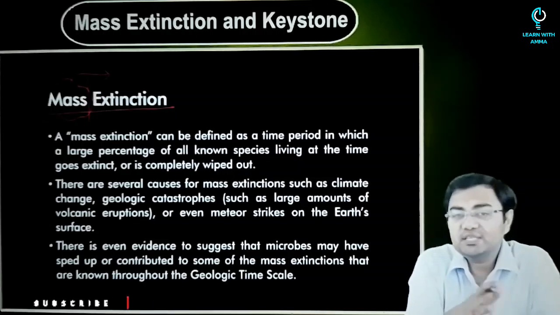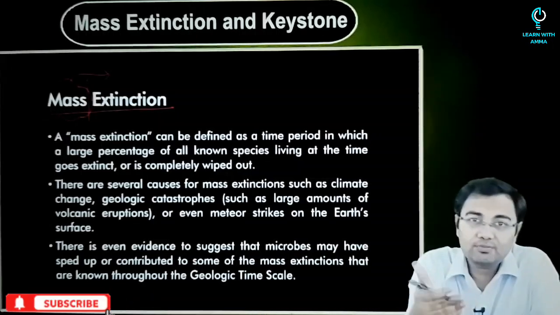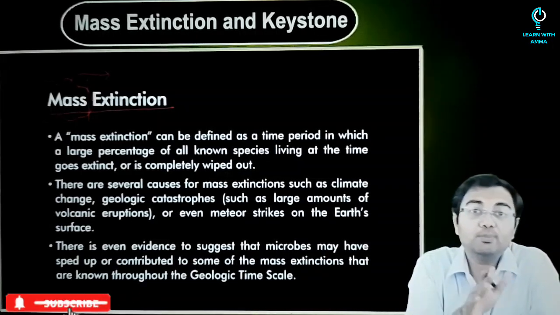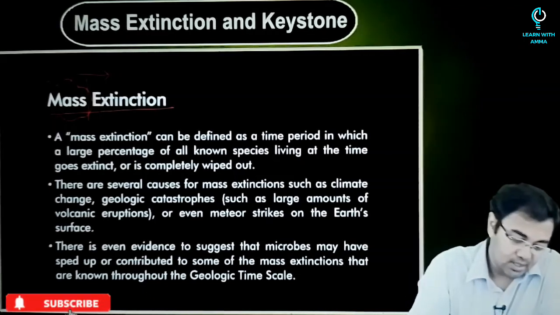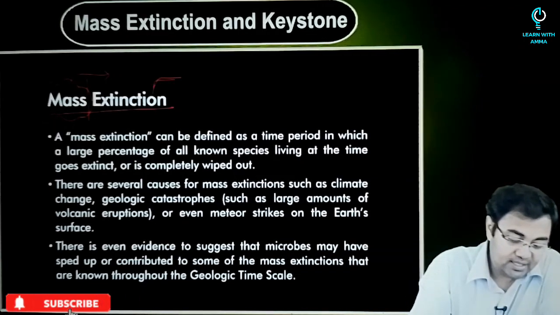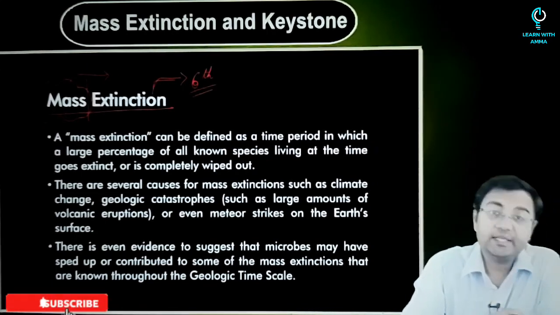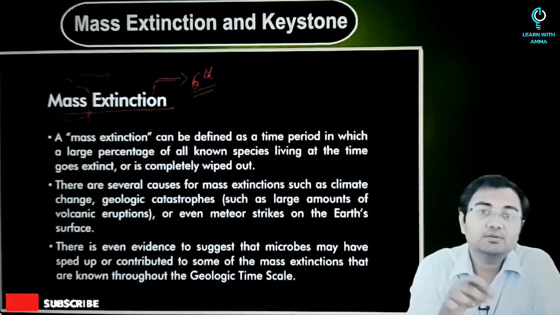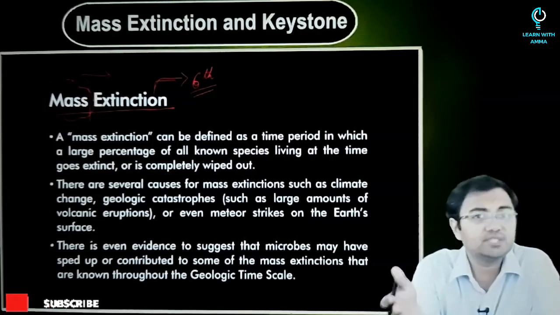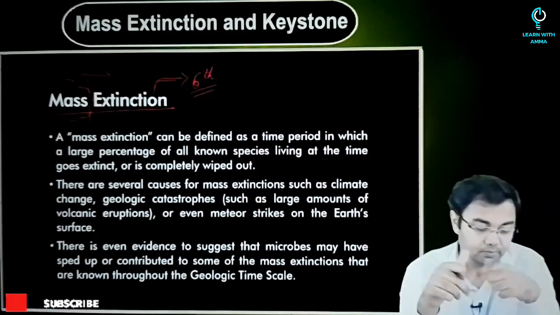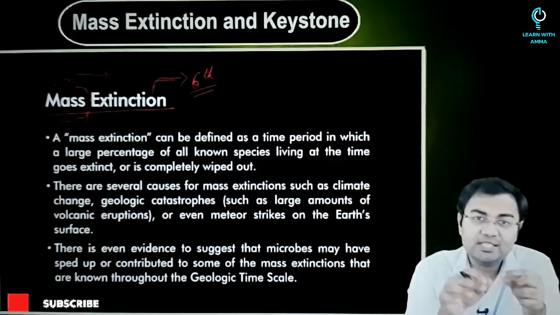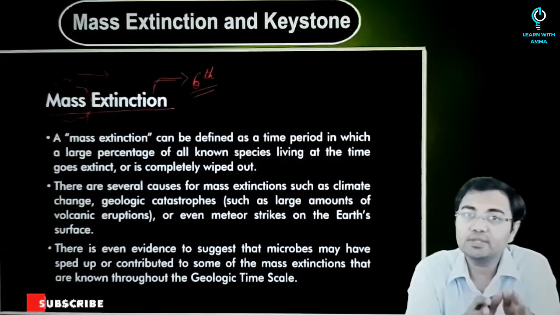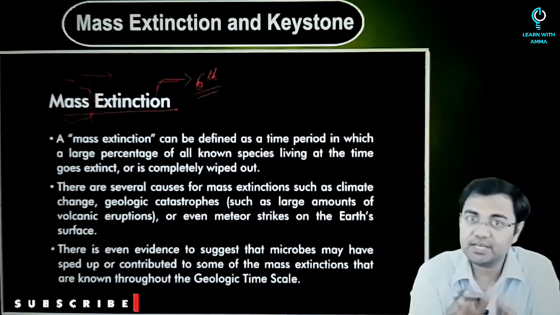Now, probably these 5 extinctions are not going to be very important for your examination. The most important point here is the 6th extinction. So there is the 6th mass extinction that we talk about, and this is what is going to be important. There has already been a question in the 2018 prelims on the 6th mass extinction, just on its meaning. So you have to understand that one simple, direct question on the definition of the 6th mass extinction has been asked.